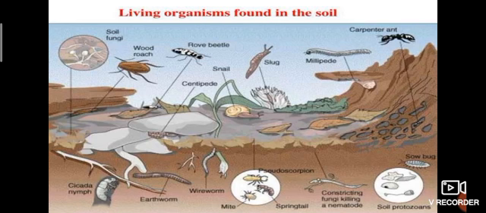Living organisms found in the soil: soil fungi, wood roach, raw beetle, snail, slug, millipede, carpenter ant. These are some examples of soil-living animals. Also earthworm, wireworm, Pseudomonas, constricting fungi killing a nematode, soil protozoans, springtail, mite.